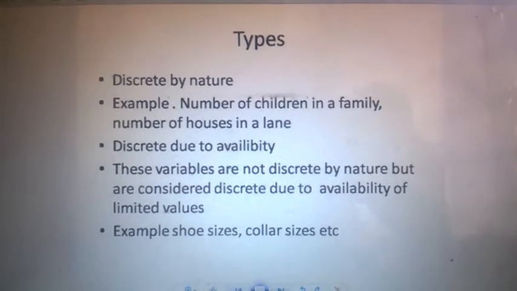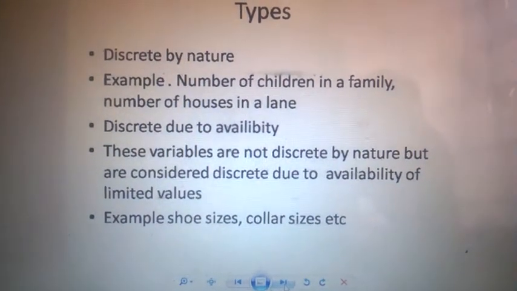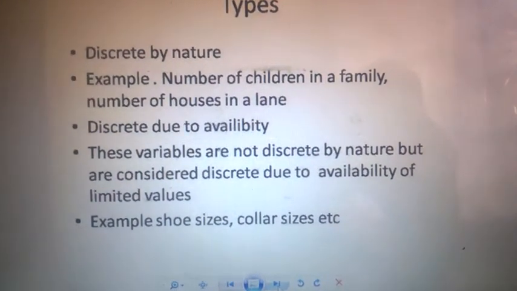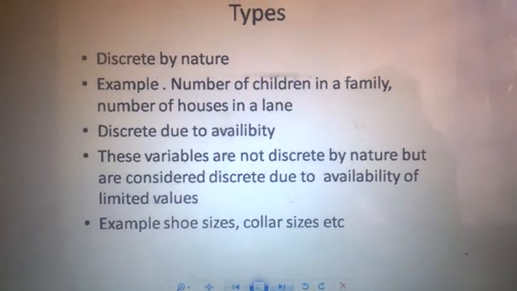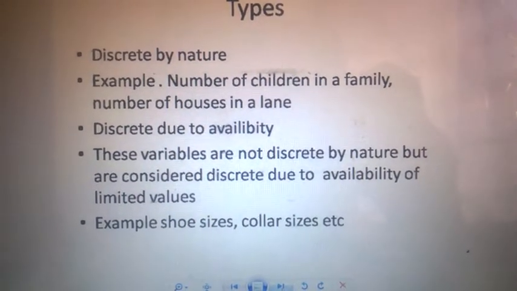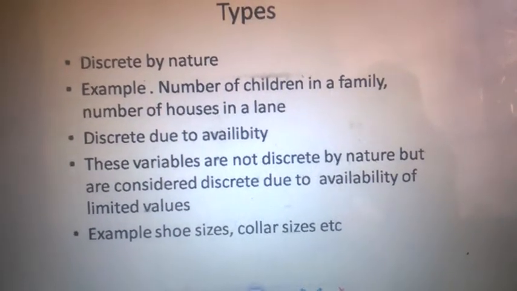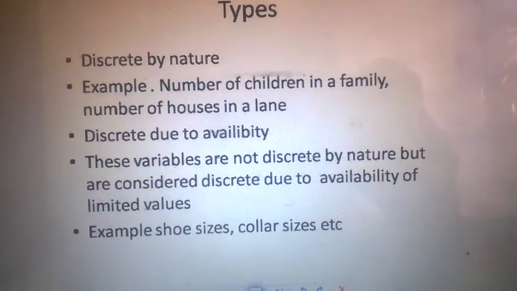There are two types of discrete variables: discrete by nature and discrete due to availability. Discrete by nature are those values which are naturally discrete. For example, number of children in a family. There can be 2 children, 3 children, 4 children, but there cannot be 2.5 or 2.2 children in a family.